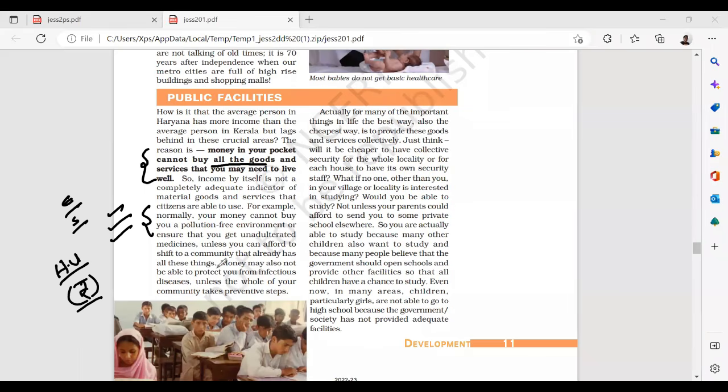Unless you can afford to shift to a community that already has all these things. Money may also not be able to protect you from diseases, unless the whole community takes preventive steps. Active participation is very much needed, with a special focus on human values. Actually, for many of the important things in life, the best way, also the cheapest way, is to provide these goods and services collectively. This is not very important, but you can use it in your essays, theories, etc.